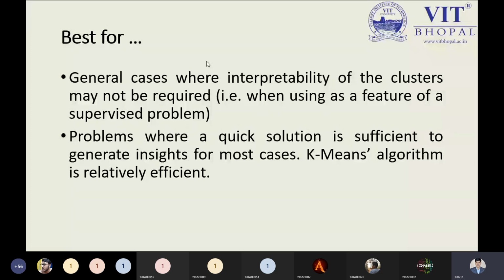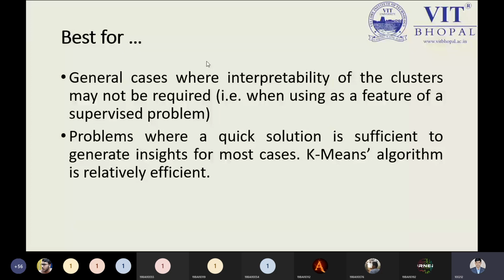But when using a feature of a supervised problem, if you remember, in the age example we compared with annual income or other factors, so age can be considered as one kind of feature, because based on age we decided annual income or some other parameter. In that case, age can be identified as a supervised value or supervised data on that parameter.